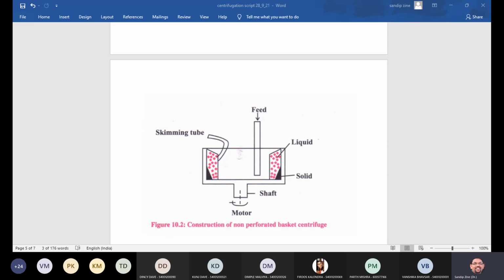So you can say in principle that in this centrifuge the basket contains a non-perforated side wall, isn't it? So there is a non-perforated basket we are using.